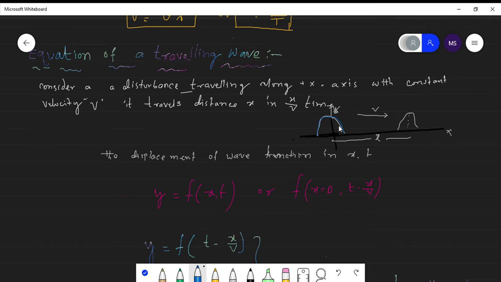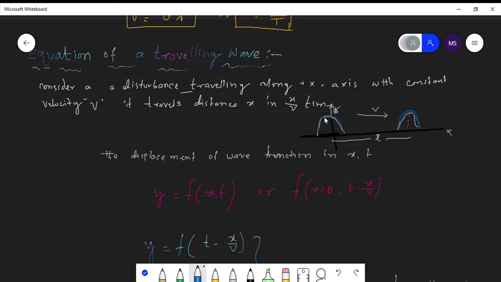This wave, or one disturbance, is existing at x is equal to 0 and t is equal to 0. And this disturbance is moving along the x-axis with a velocity v, and the distance traveled by the wave is L. Now here this is the location of the wave.